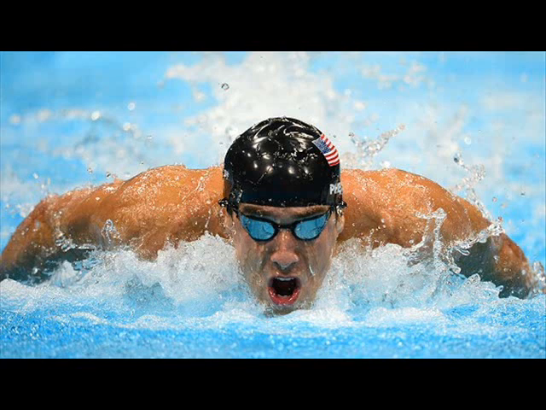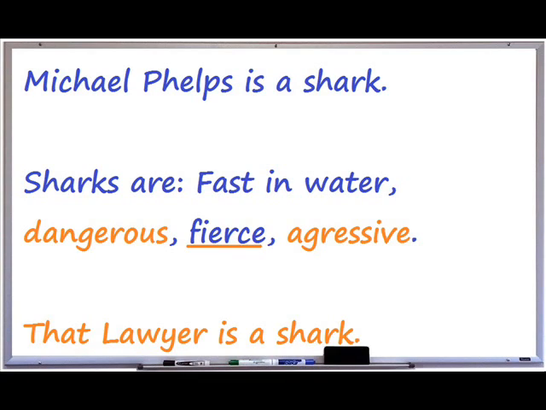For example, Michael Phelps is a swimmer whose 18 Olympic gold medals, 2 silver medals, and 2 bronze medals make him the most decorated Olympic athlete of all time. Given his prowess as a swimmer, it is understood that saying Michael Phelps is a shark is not a literal statement. It's a metaphor to compare him with an animal specifically evolved to thrive in an underwater environment.